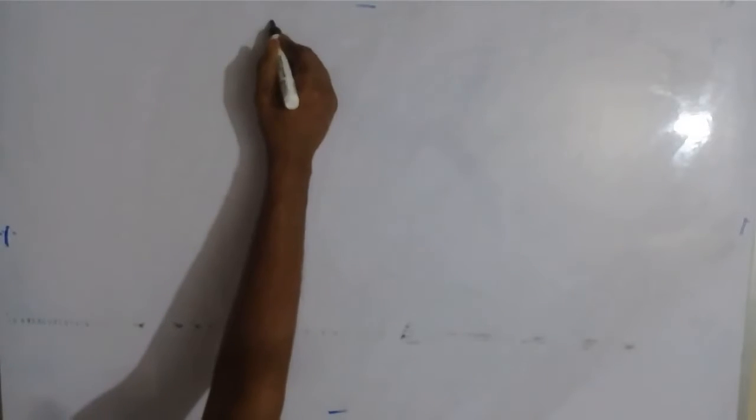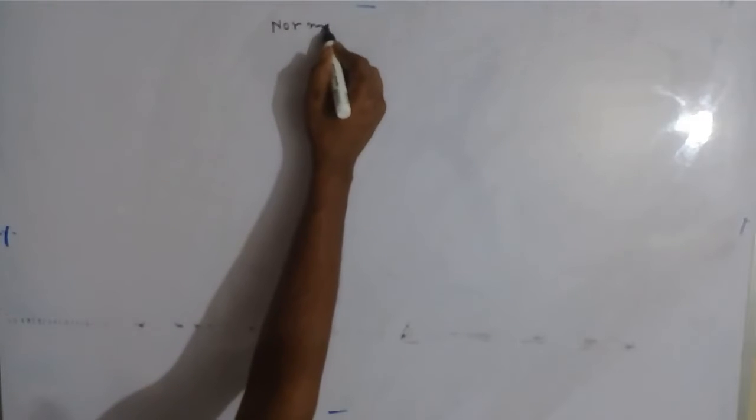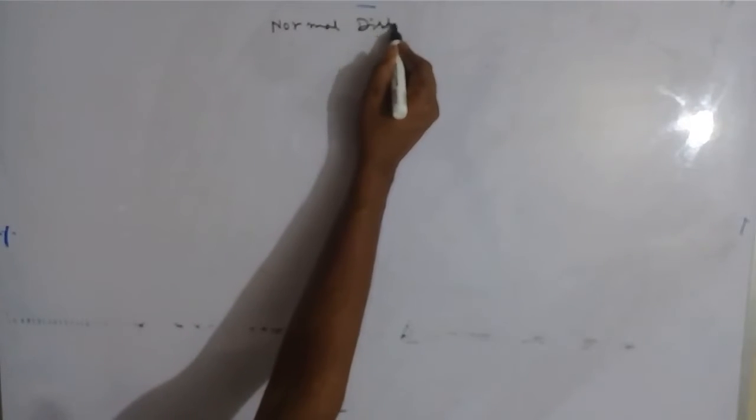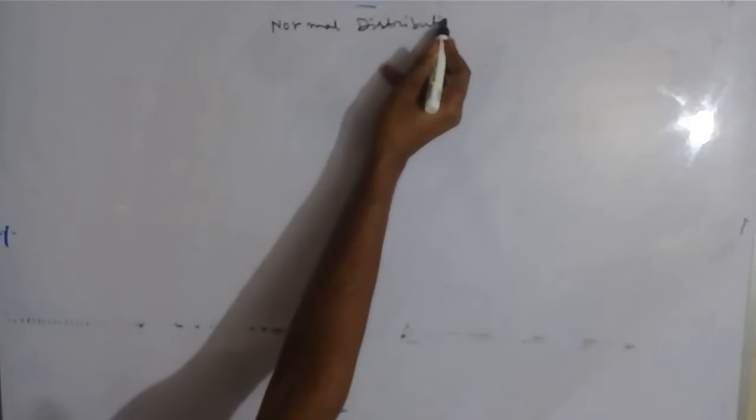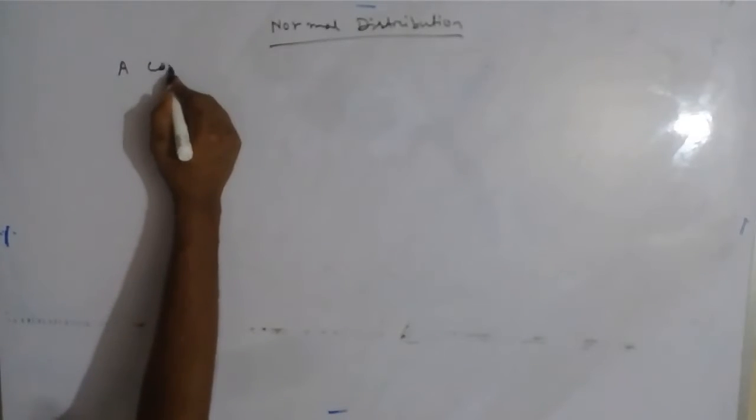In this video, I will discuss normal distribution. In my previous video, I have already discussed two distributions, binomial and Poisson distribution. And these two distributions were discrete distributions, but normal distribution is a continuous distribution. So the definition of normal distribution is: a continuous